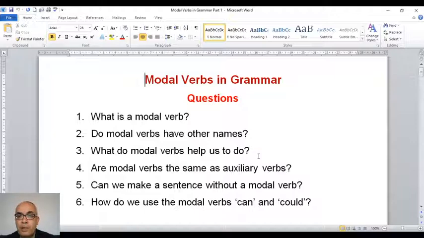So this is part 1 of modal verbs. So please think about this. Think about the answers. Just for 1 minute, and then I will give you the answers.